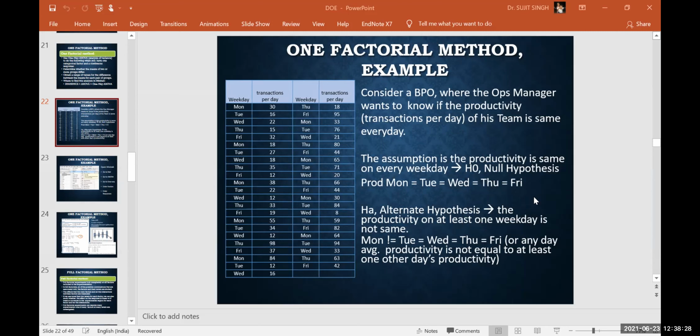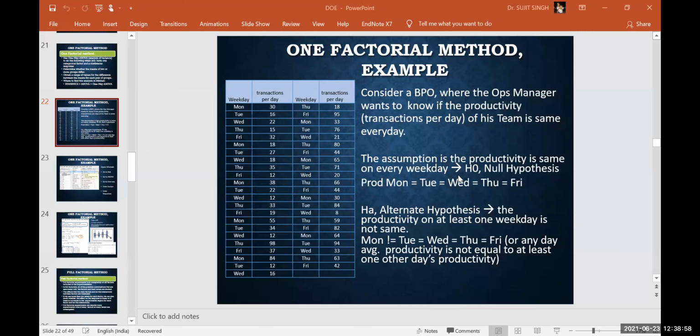Okay. And there will be the alternate hypothesis, when this hypothesis is going to be rejected. That means if one day's data is not equal to another day, at least 1 weekday is not the same, productivity or number of transactions of 1 weekday is not the same, then we can reject this null hypothesis, right? And for that we do some sort of analysis.